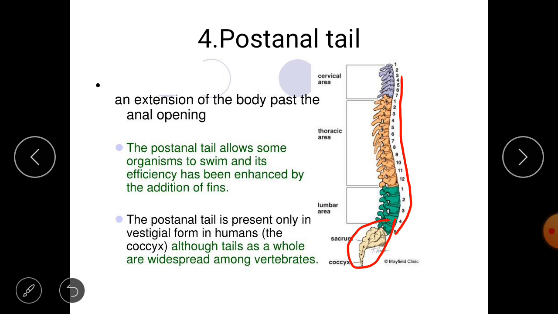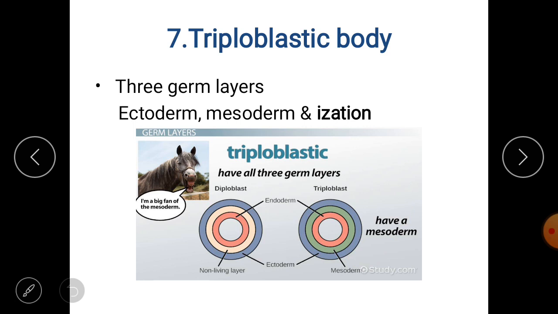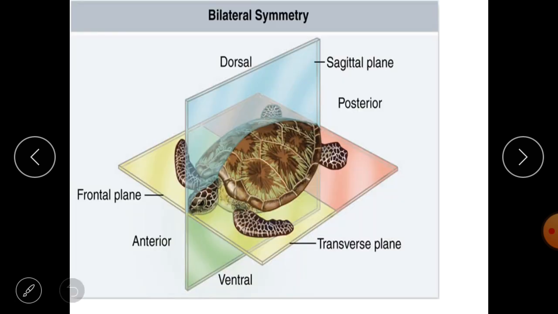Other than this, there are remaining characters other than these four key characters, that is the triploblastic body. All chordates have three germ layers: ectoderm, mesoderm, sorry, endoderm. You know what ectoderm, endoderm and mesoderm are. So three layers will be there in all chordates. Of course we have these three layers too.